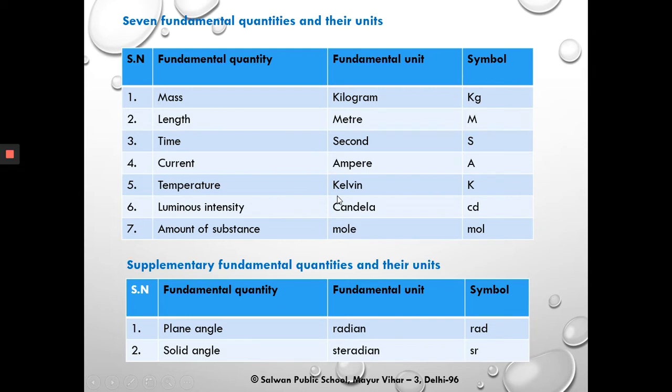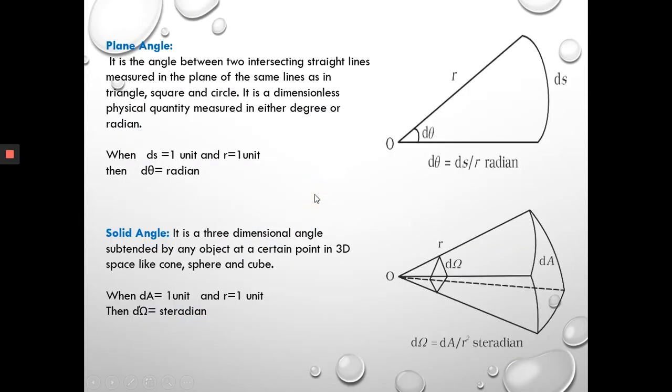Apart from these 7 fundamental quantities, we have 2 supplementary fundamental quantities. One is the plane angle, which is a 2-dimensional angle, and another is the solid angle, which is 3-dimensional. The fundamental unit of the plane angle is radian and that of the solid angle is steradian. Now let us discuss plane angle and solid angle in detail. Plane angle is the angle between two intersecting straight lines measured in the plane of the same lines, as in the triangle, square and circle, etc. It is a dimensionless physical quantity measured in either degree or radian.